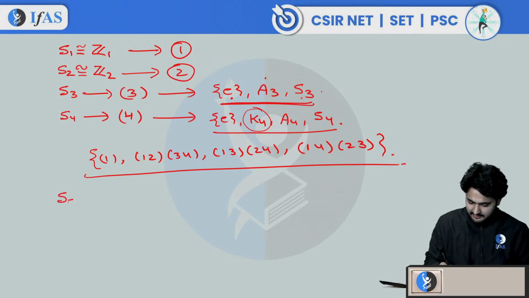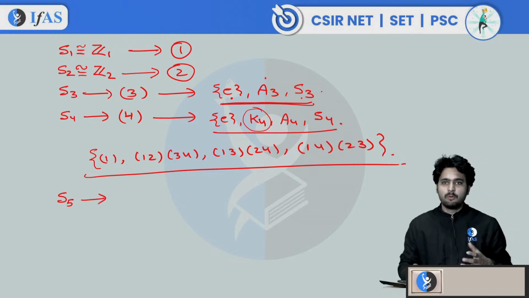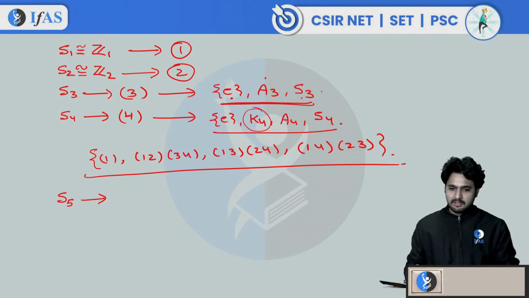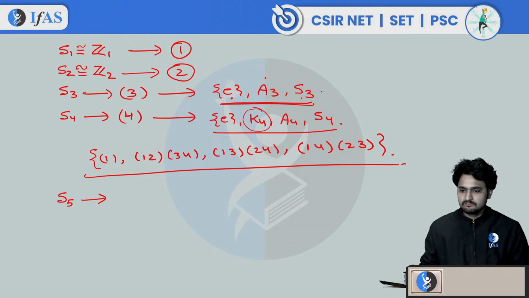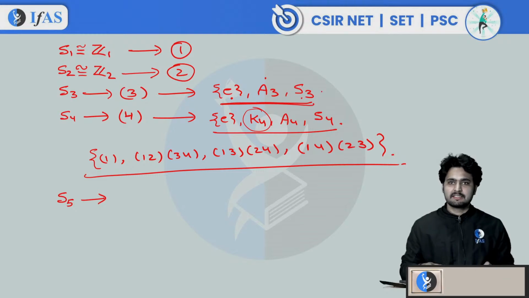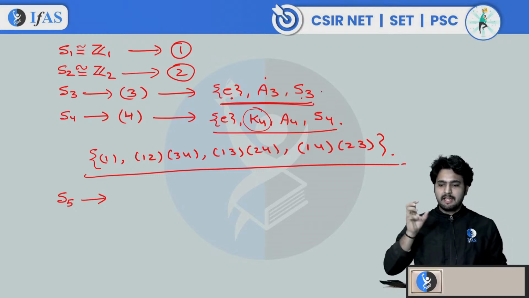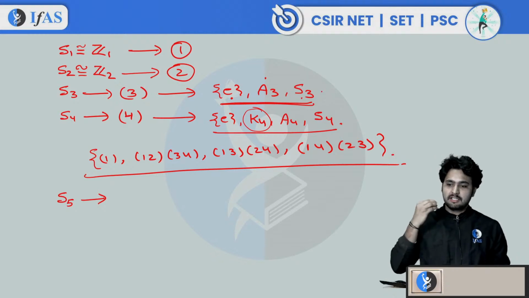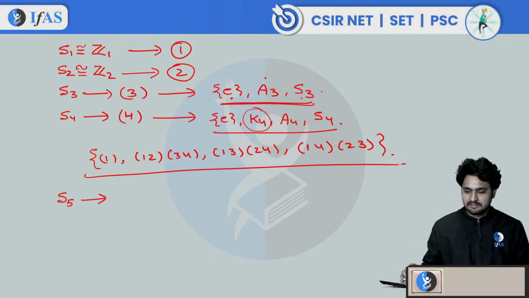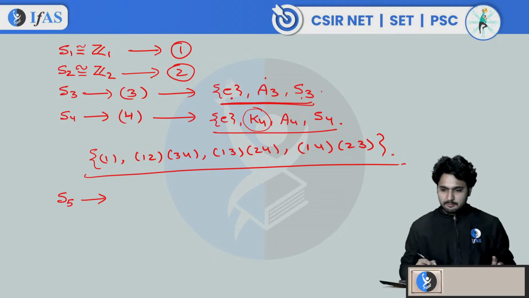Then we will have S5. I think some of you must be thinking how we can verify that these are the normal subgroups. It will take some time. You can remember this, or it will take, I think, 2 to 3 lectures to explain this. We need to understand all the things about conjugacy classes, how we can look at a normal subgroup as the union of conjugacy classes, what the class equations of these subgroups are, and many things. If you are interested, we will have some sessions and discuss that, but for the time being you can just remember what the normal subgroups are.